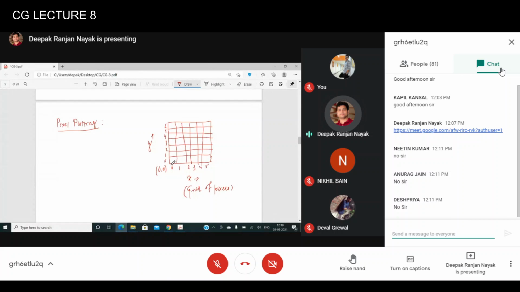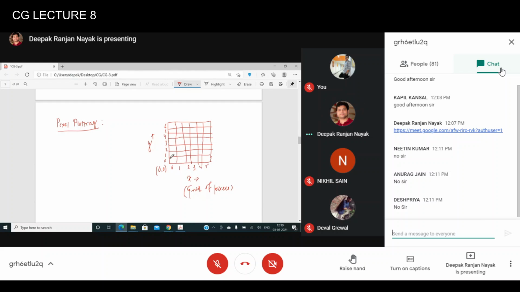In some notations, this is the conventional notation that we usually follow, that the origin will be at the left-hand side corner, below. But you may find some other notations where the origin will be at the upper left-hand side corner, and accordingly y will also be reversed. But this is the most conventional way of representing these pixels. And the origin is here in the corner, basically, not the center. This is the origin.